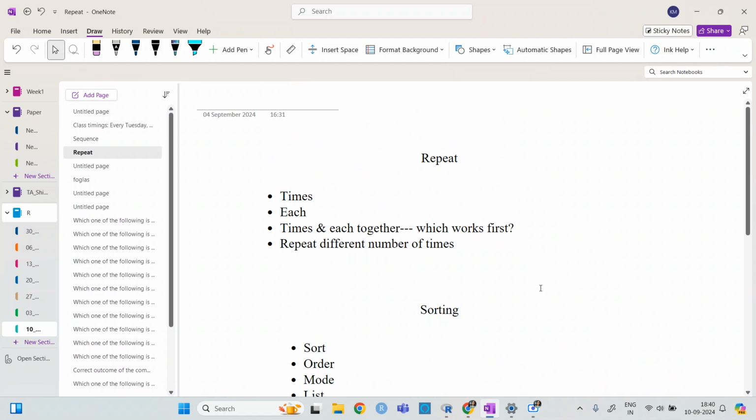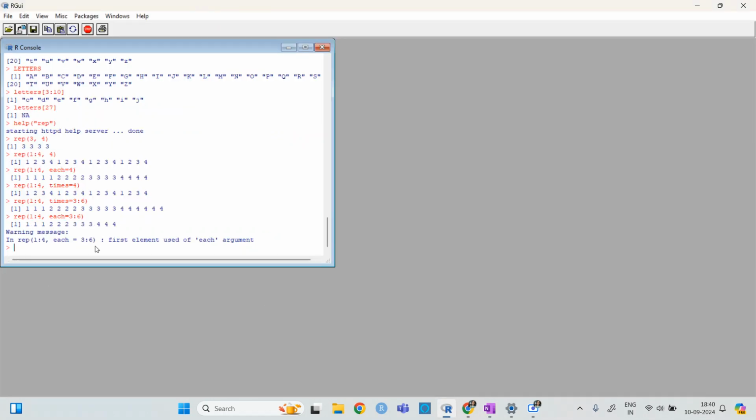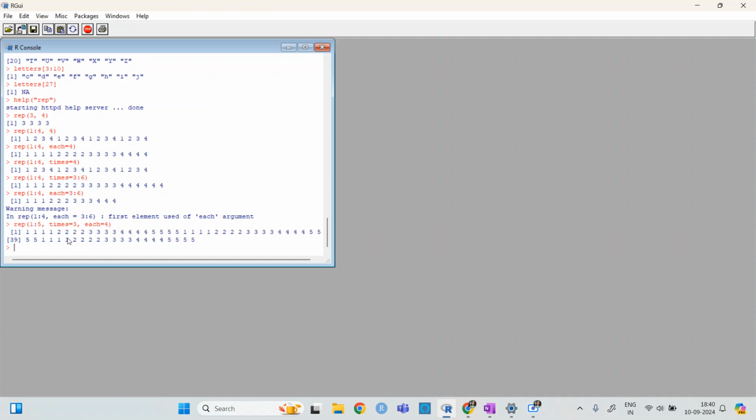So here we have given times and each separately, right? What if we give times and each in one call? If I write repeat 1 to 5, let's say, and times equal to 3, and each equal to 4, then it has firstly done each and then times.